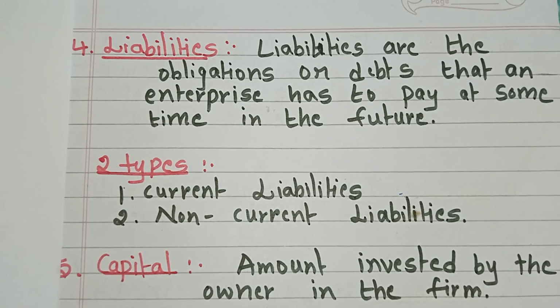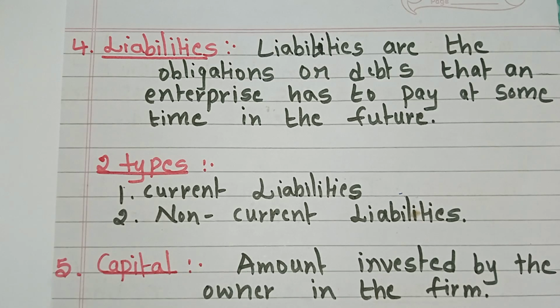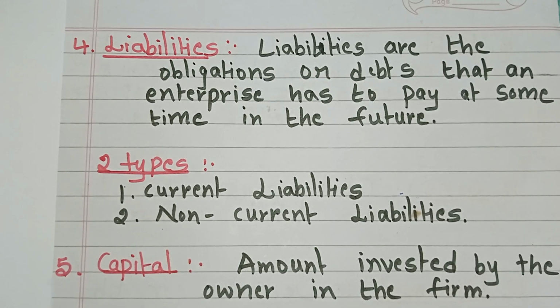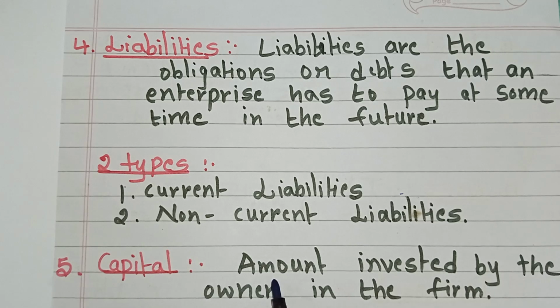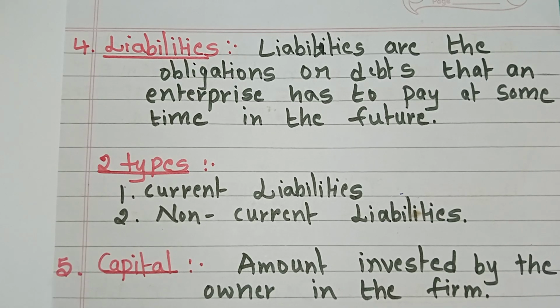Okay. Next, we will move to the fifth term, that is capital. It is also an important term. What does it mean? Capital means the amount invested by the owner in the firm. The amount invested by the owner, in the form of cash or assets. Means it's the fund used to start and operate the business.